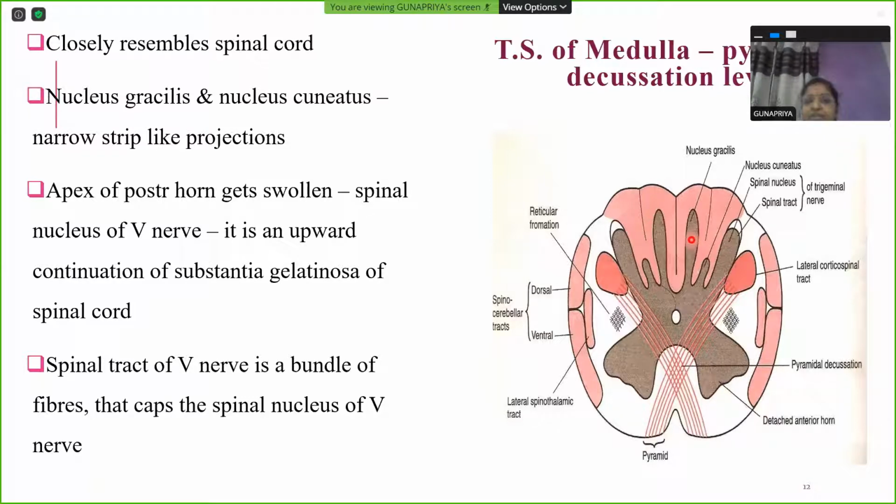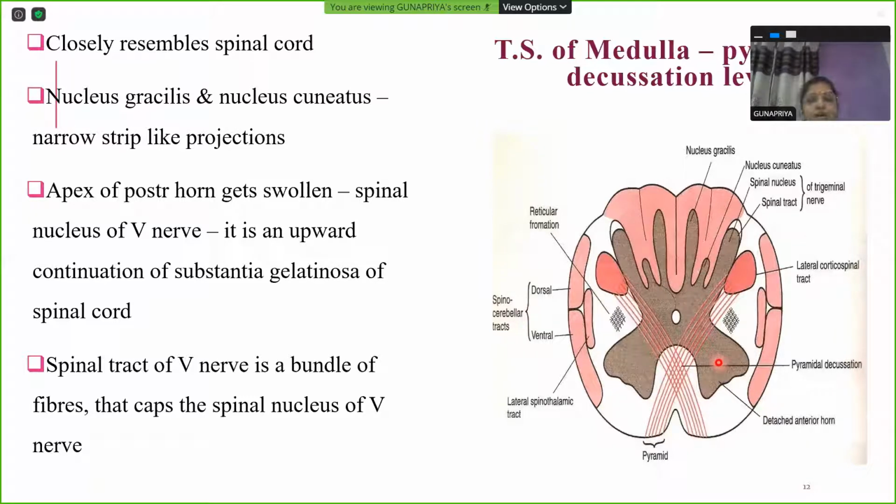Nucleus gracilis is seen there. We saw the fasciculus on the external features. We saw the fasciculus gracilis ending in gracile tubercle. The gracile tubercle, this tubercle is on the outer surface. Inside it is made up of the corresponding nucleus. So the gracile tubercle contains nucleus gracilis inside. The cuneate tubercle contains the nucleus cuneatus inside. So nucleus gracilis and nucleus cuneatus are seen here as small, narrow, strip-like projections.